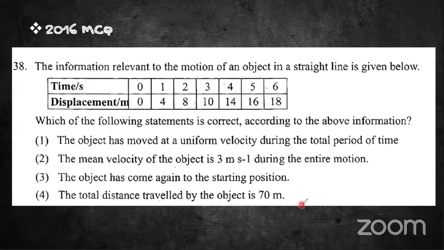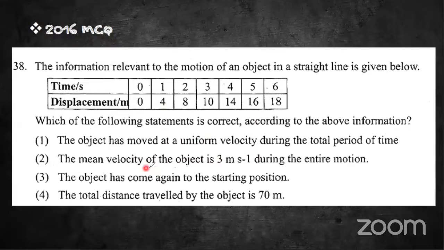What is the answer? The object has moved at a uniform velocity during the total period. If an object is moving in a uniform velocity, that means the distance should increase gradually, from 4, 8, 12, 16, 20. Likewise, it has to increase. But here you can't see this. It is not gradual, so it is not moving in a uniform velocity.